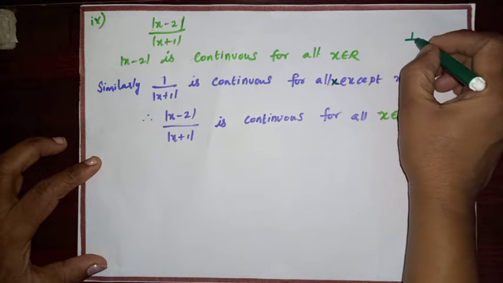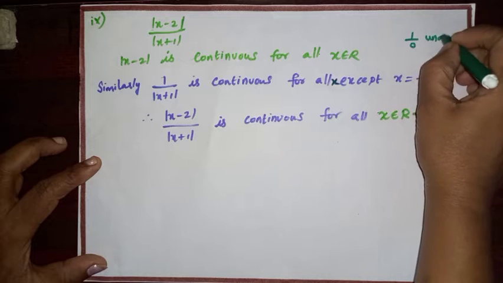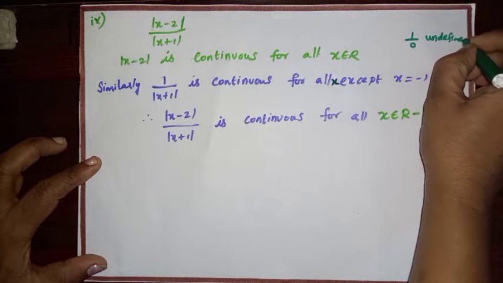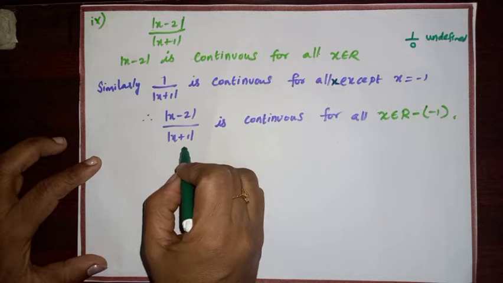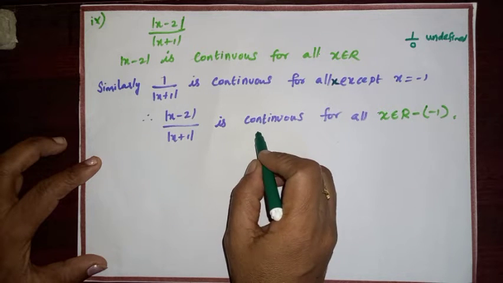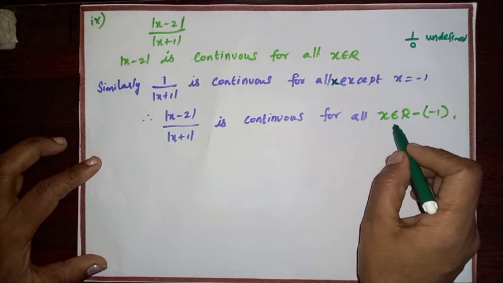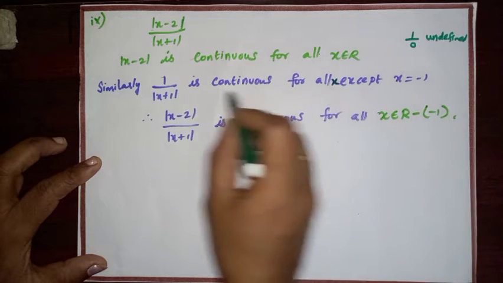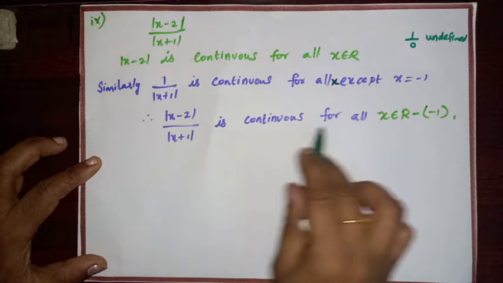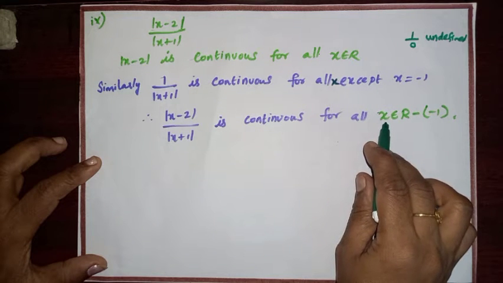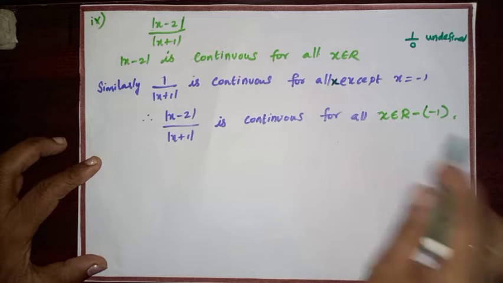So, you will get 1 by 0, undefined. Therefore, modulus of x minus 2 by modulus of x plus 1 is continuous for all x belongs to R except minus 1.